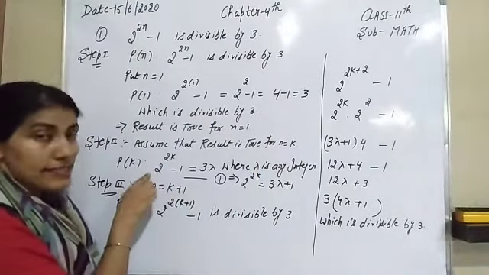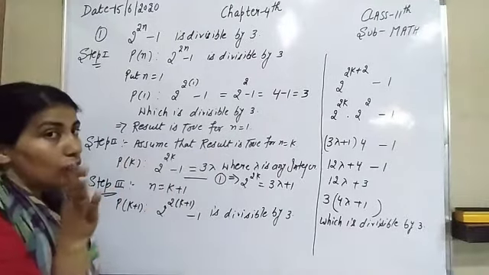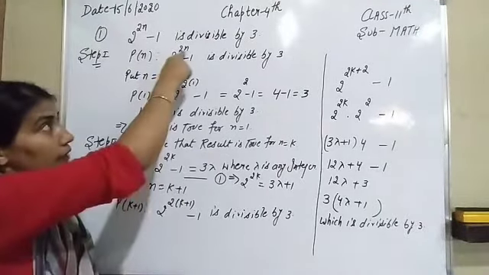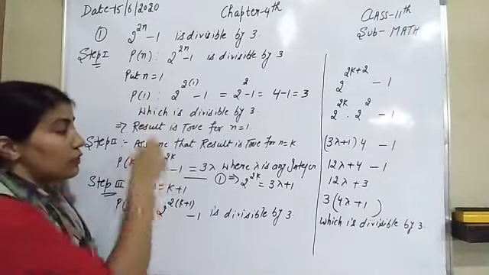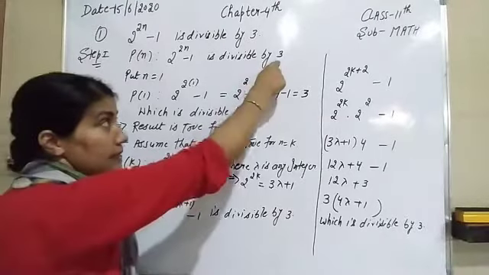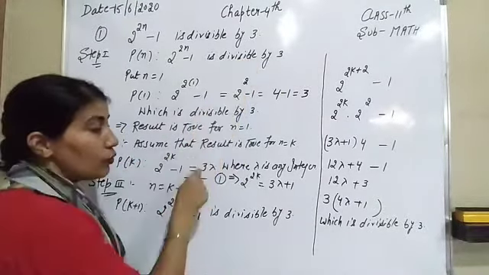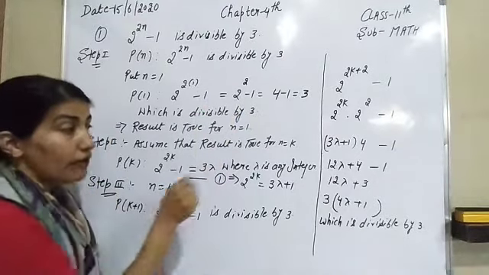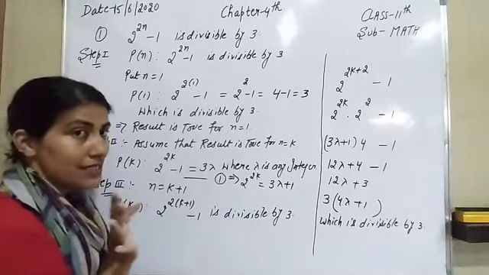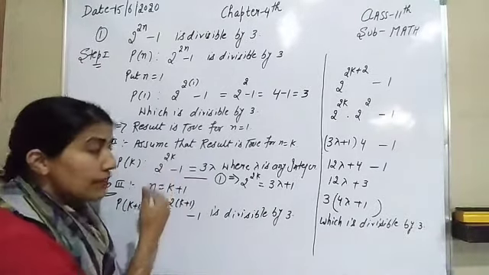After that, in the second step, you have to assume result is true for n equal to k. You have to put here the value of n equal to k. Here 2 raised to power 2k minus 1 is equal to what we have to take. If it is divisible by 3, you have to take 3 lambda. If it is divisible by 4, you have to take 4 lambda, where lambda is any integer. Lambda is any integer. After that, you have to solve the next step.